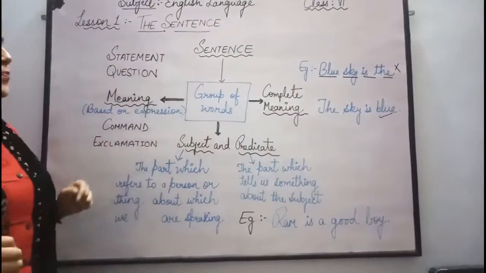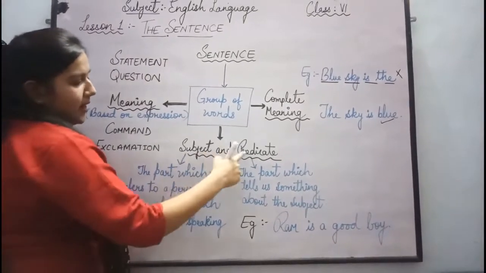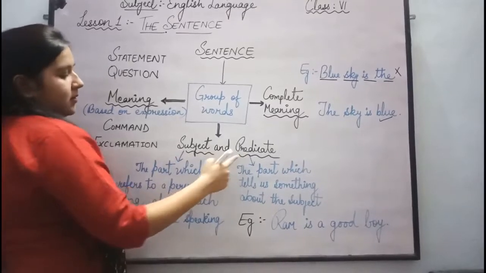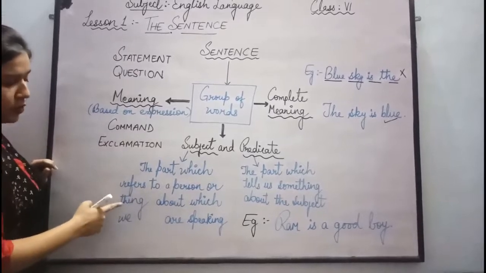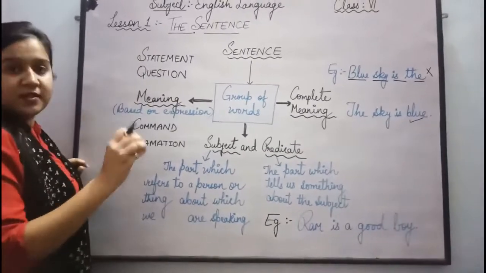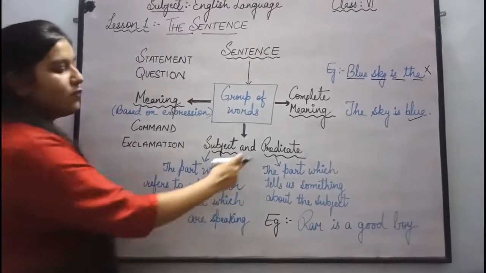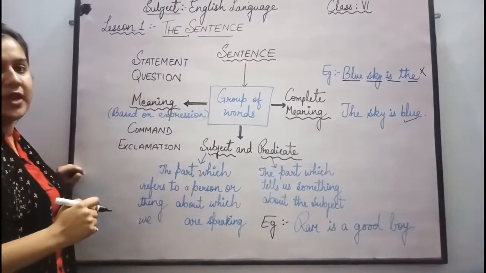The second most important characteristic of the sentence is it should have a subject and a predicate. What is subject and what is predicate? Subject is the part which refers to the person or thing about which we are speaking. In a sentence, the person or thing about which we are speaking is known as the subject. And what is predicate? The part which tells us something about the subject is known as predicate.